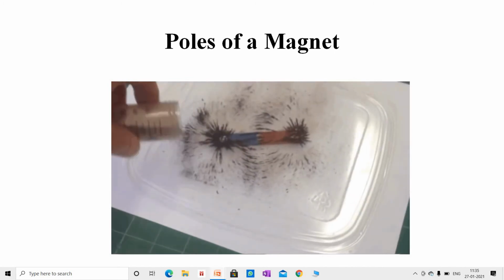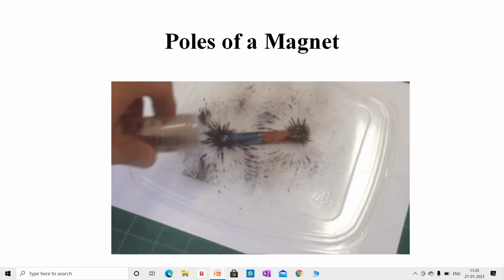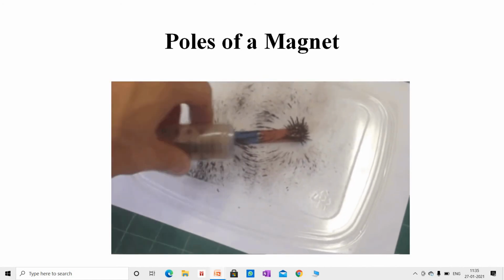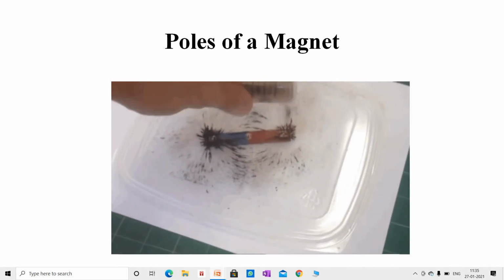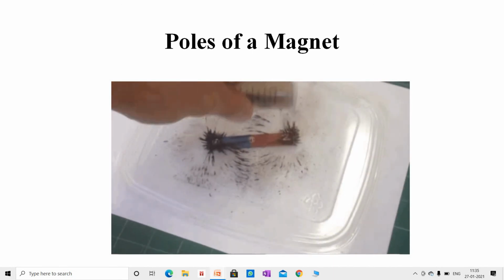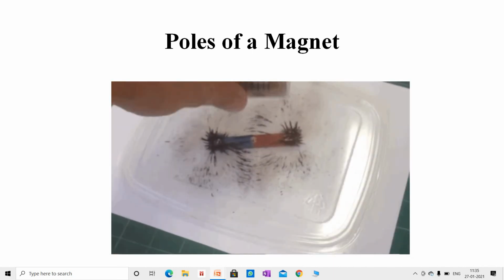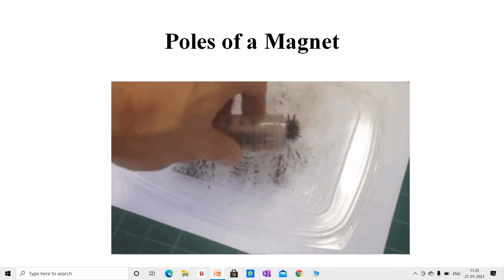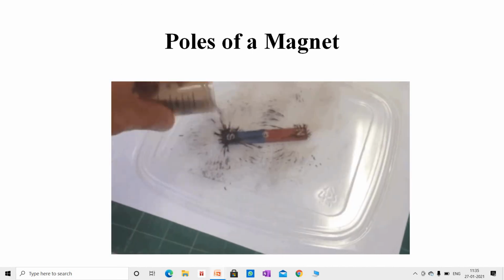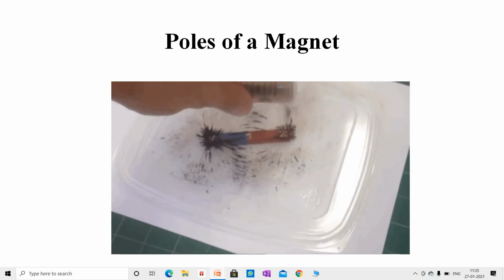Students, we observe that the two ends of the magnet attract the maximum iron filings. In other words, the magnetic force of a magnet is maximum near its ends. Students, from this activity, it is clear that iron filings are attracted more toward the region nearer to the two ends of the bar magnet. In other words, the magnetic field is maximum at the two ends of the magnet.